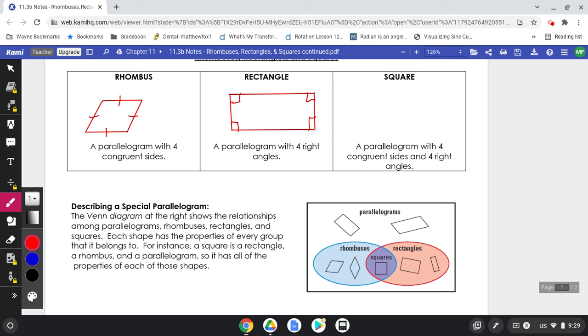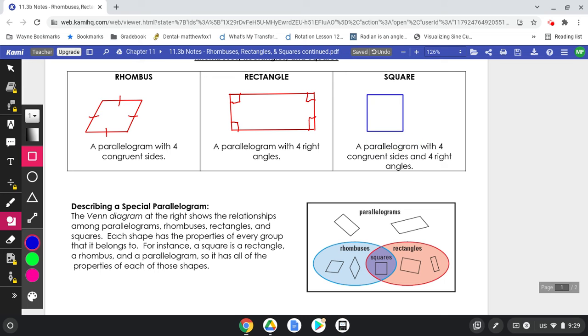The square is, both of these are true. So not only are all the sides the same, but all the angles are also right angles. So if I were to mark this, I could put 4 right angles in. I could also put 4 congruent sides marked there.